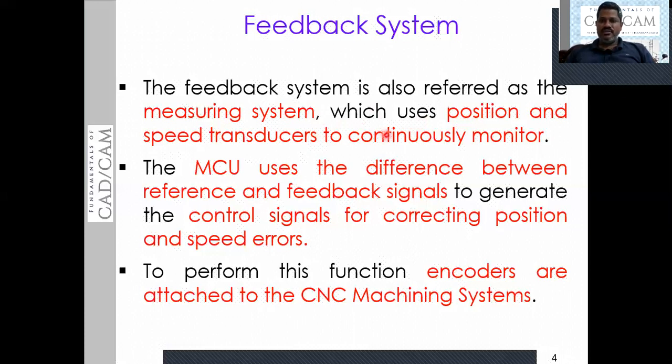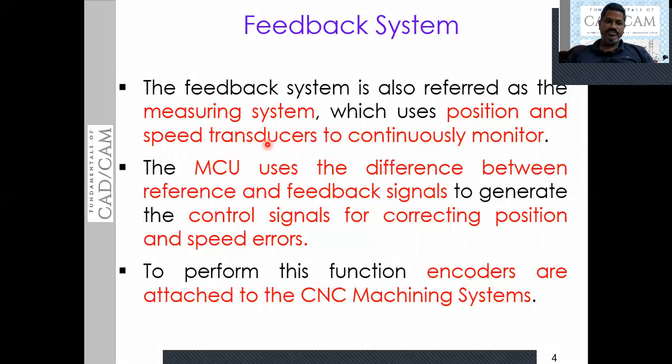This measuring system, the feedback system, uses position and speed transducers to continuously monitor the speed and motion of the table and the tool. A transducer is a device which converts one form of energy to another form. Using these transducers, we continuously monitor the speed and position of the table, the speed of the tool, the speed of the spindle, and the position of the table.